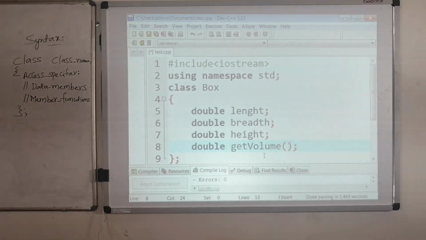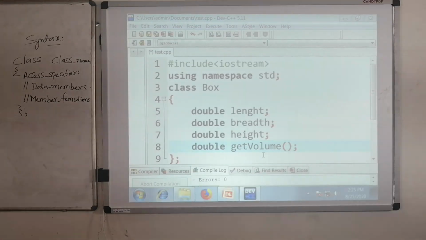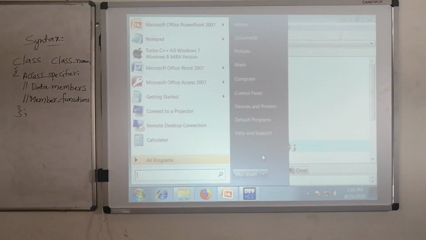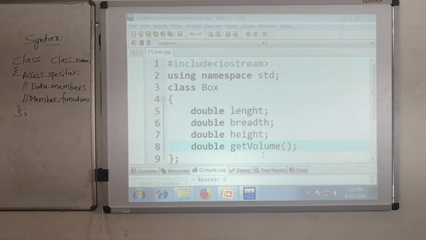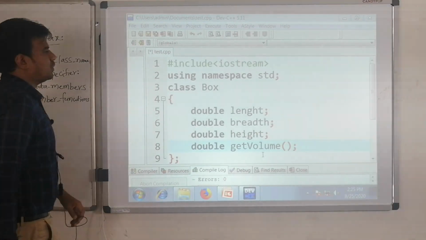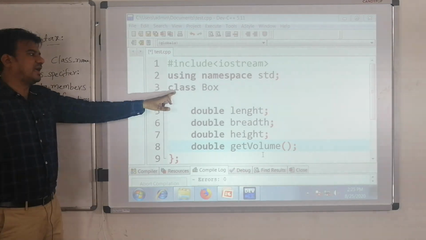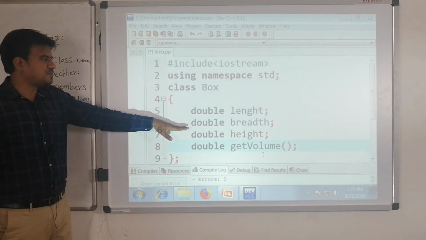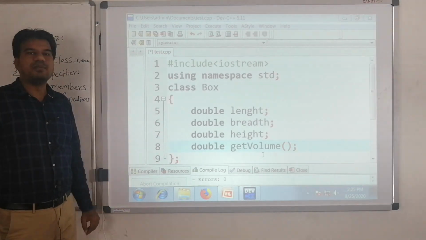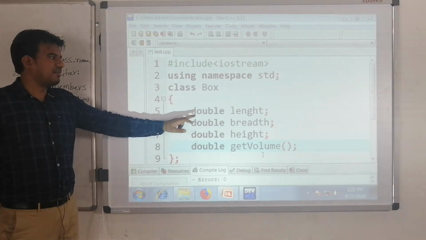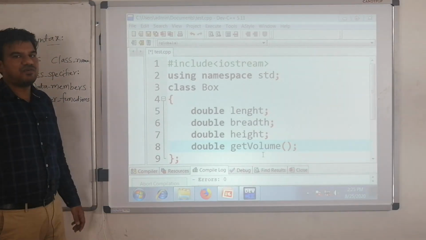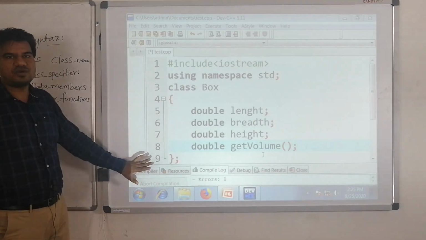Okay, it is returning a double type of value. If you remember, when I gave the syntax, I told you that we have to follow the keyword class followed by the class name Box, and inside the class we have to specify the data members as well as member functions. So these three are my data members. Length, breadth and height are my data members, and getVolume is my member function. Okay, this is the narration of your class.